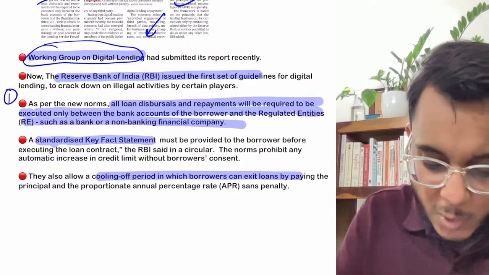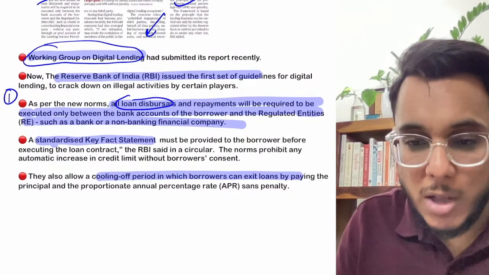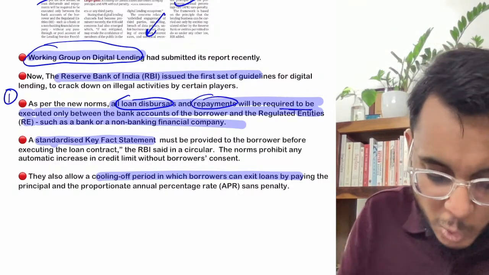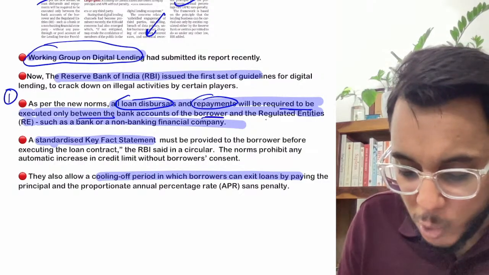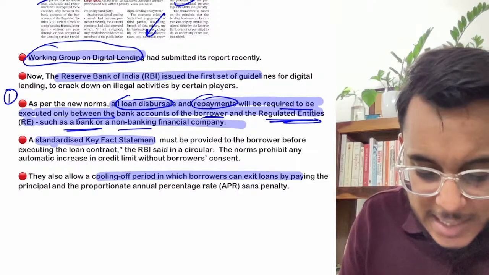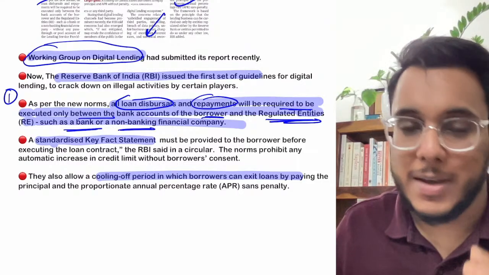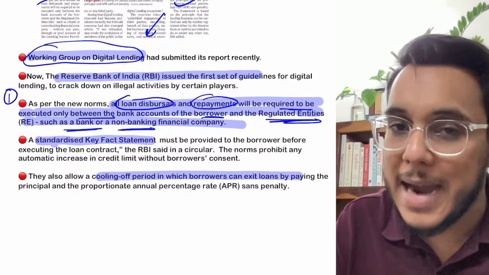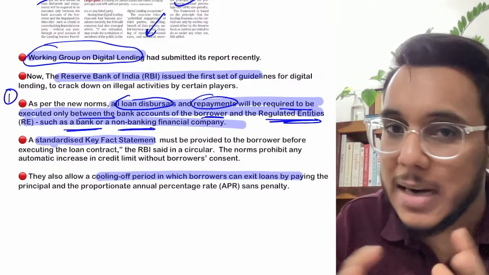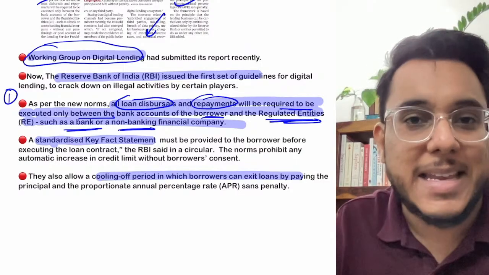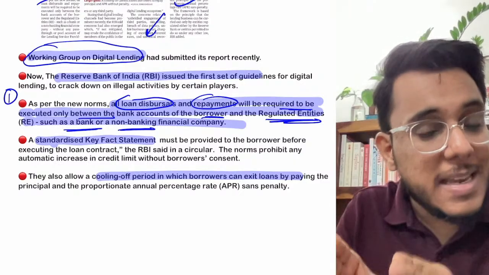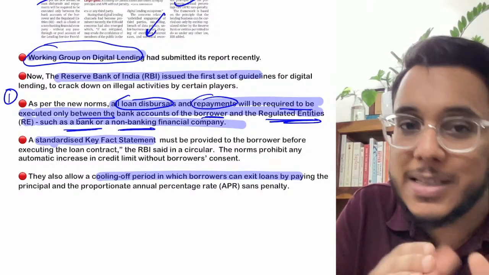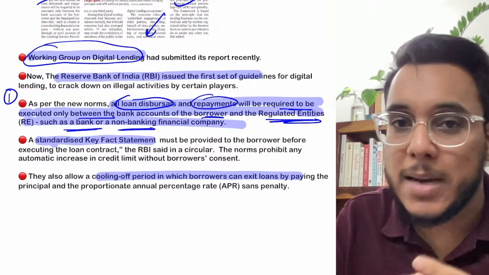RBI, number one, has provided that all the loan disbursals as well as all the repayments of the loan need to be carried out through the bank accounts of the borrowers, and only regulated entities such as banks as well as non-banking financial companies can provide the loan. So guys, regulated entities, what does it mean? Regulated entities means those which are controlled by the government, either under the Banking Regulation Act, under the RBI Act of 1934, or under any other act. So only if an entity has a banking license or an NBFC license can it provide the loan. No one else can provide a loan.